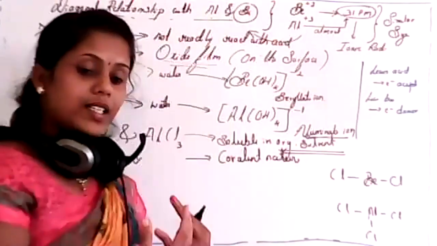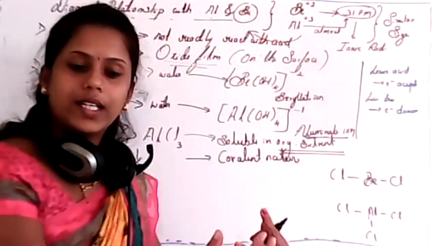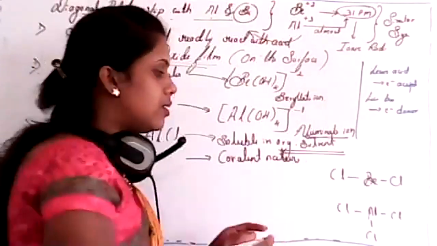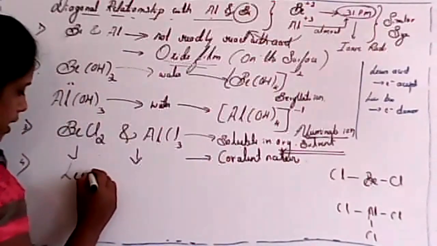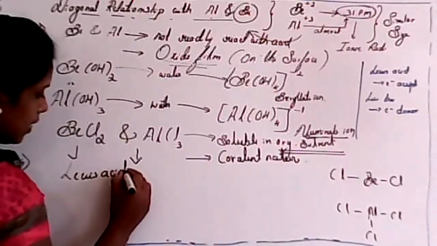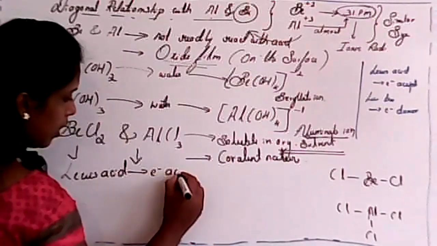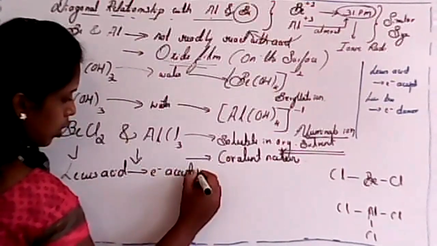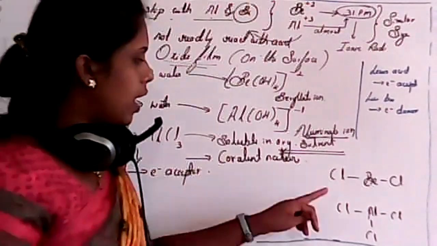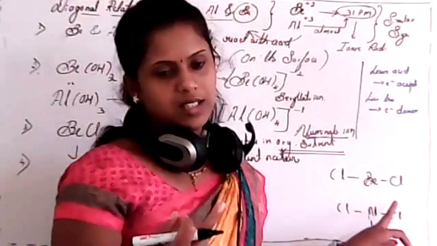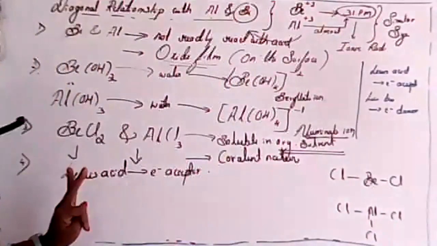That means it needs electrons to complete its octet. So that's why we consider it as a Lewis acid, because these are electron acceptors. Is this clear, students? This is a very important point you have to remember. And in case of halide, we already studied the reason for this, isn't it?